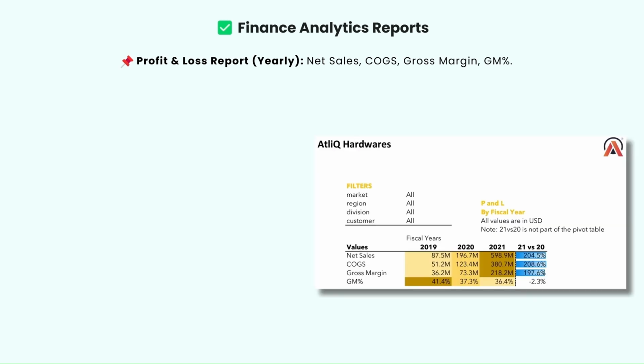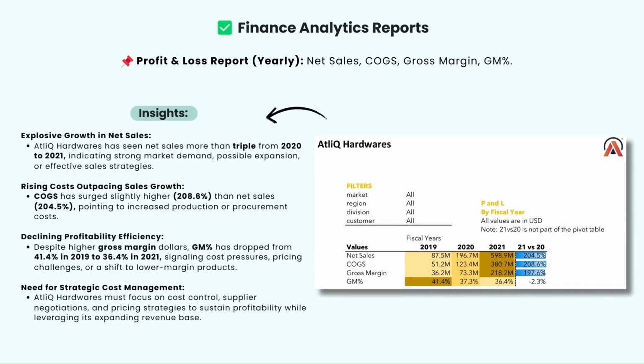Moving ahead with the second report in the finance analytics report. This report is all about the profit and loss report on yearly basis, including the key metrics like net sales, cost of goods sold, gross margin and gross margin percentage. And these are the following insights we are getting from this report.